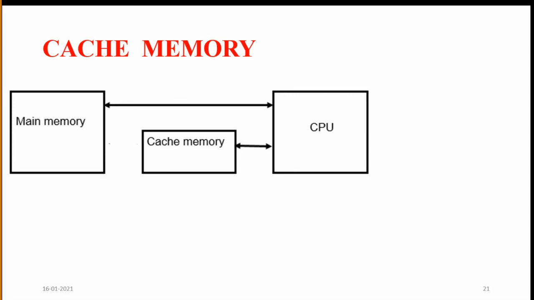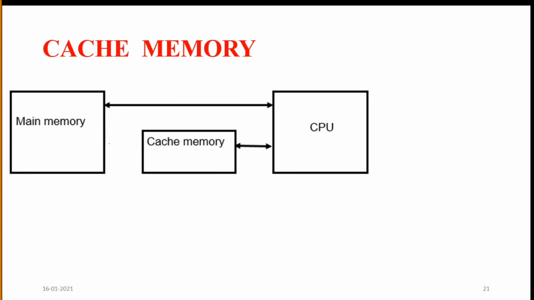That is the advantage of cache memory, and that is why we place cache memory in between the CPU and main memory.